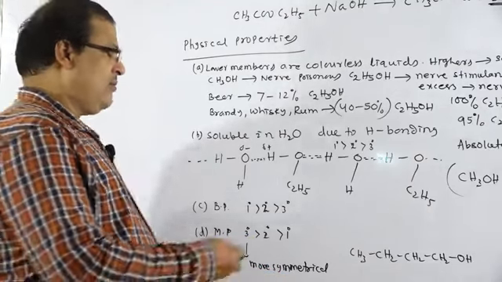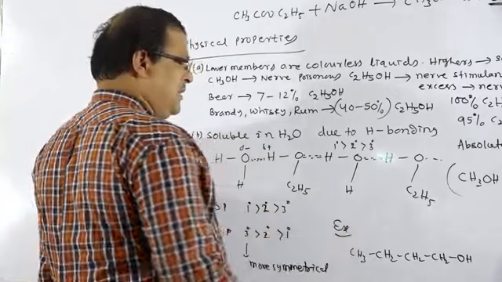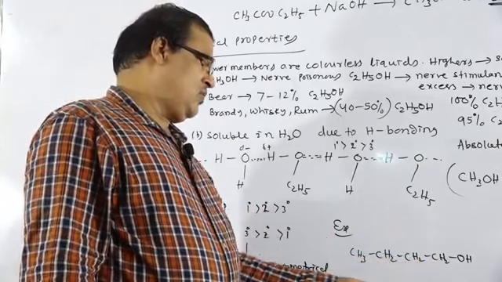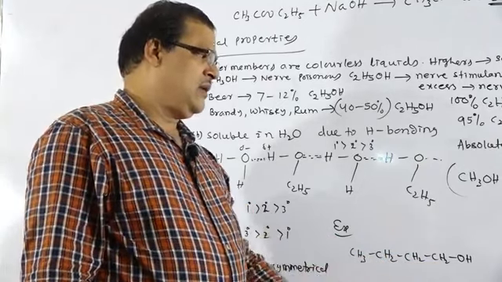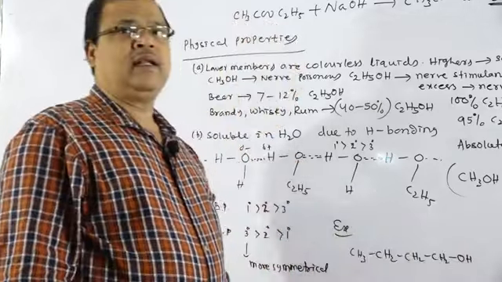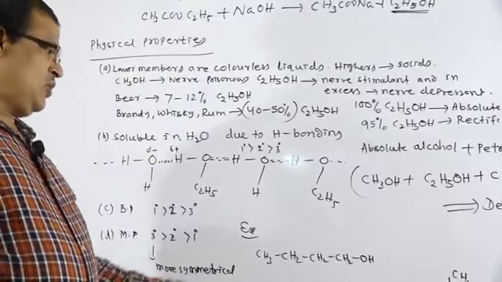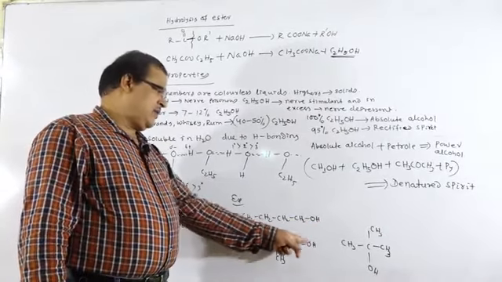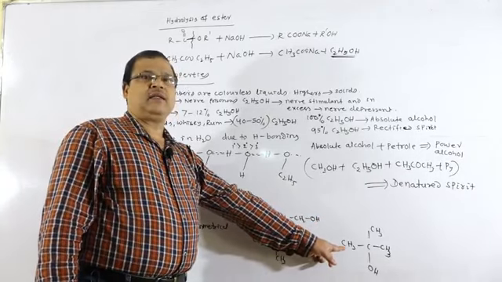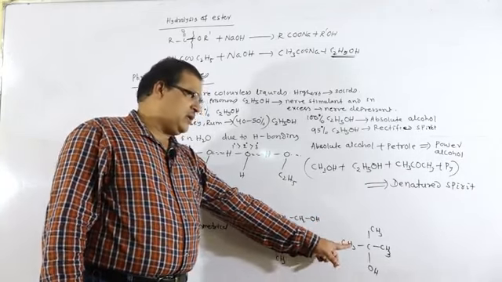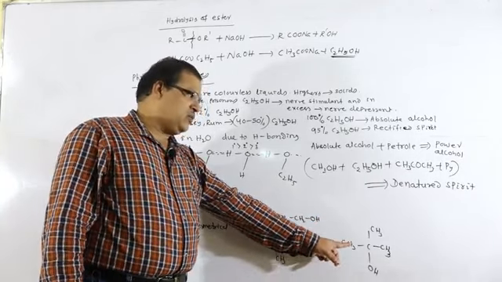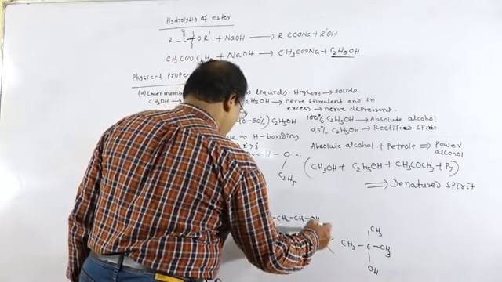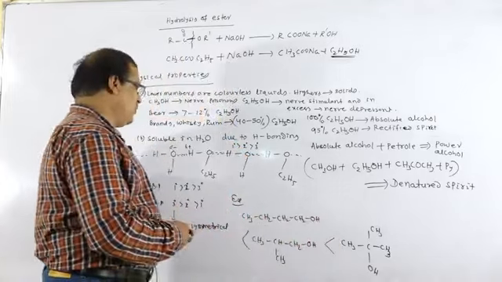For example, take butanol, 1, 2-methyl propan-1-ol, and 2-methyl propan-2-ol. This one is less symmetrical and this one is more symmetrical. Because of the more symmetrical nature, it can fit well into the crystal, and because of that it has more melting points.